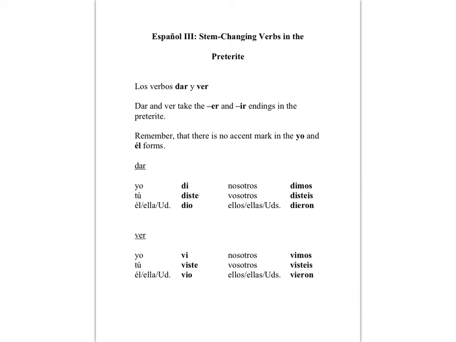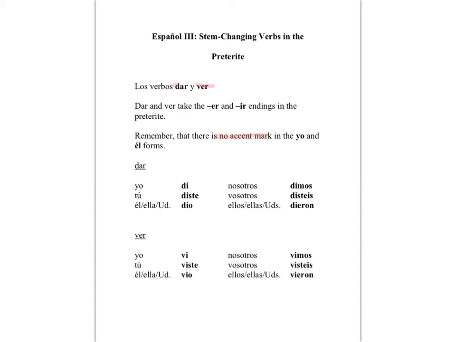Today, we're going to talk about preterite verbs, specifically stem-changing verbs in the preterite. First, we're going to look at the verbs dar and ver. Dar and ver take the -er and -ir endings in the preterite. Remember that there is no accent mark in the yo and él forms.